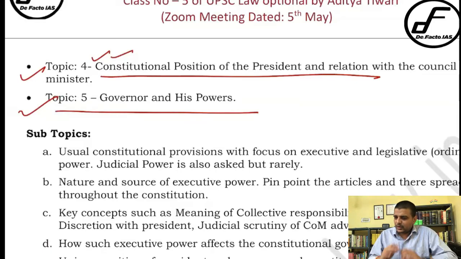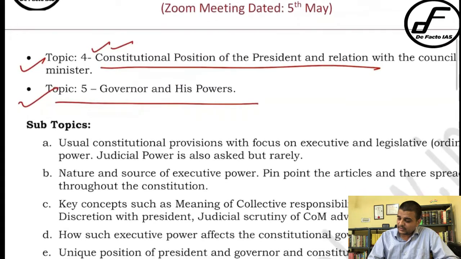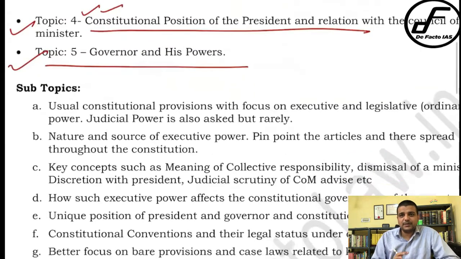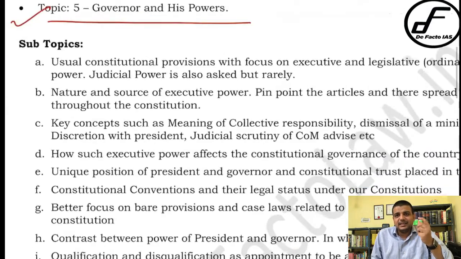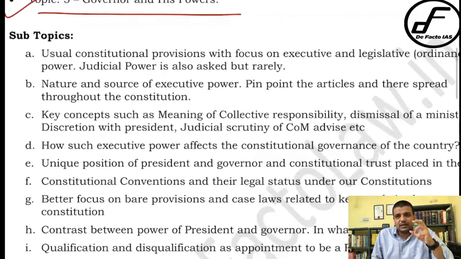See, if you look at the syllabus, these two syllabus topics, I have divided them into 1, 2, 3, 4, 5, 6, 7, 8, 9 subtopics, right? Yes, these are the 9 sections in these two topics that you have to study and focus on.